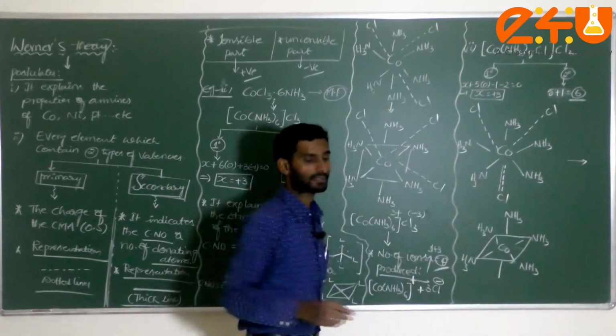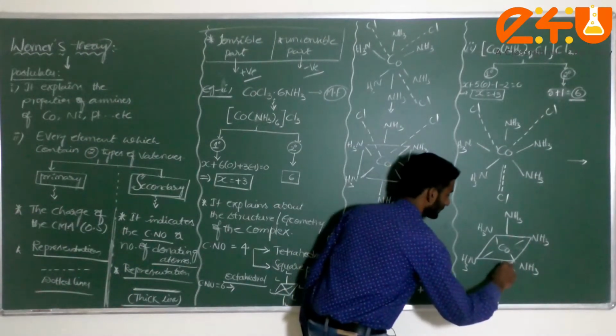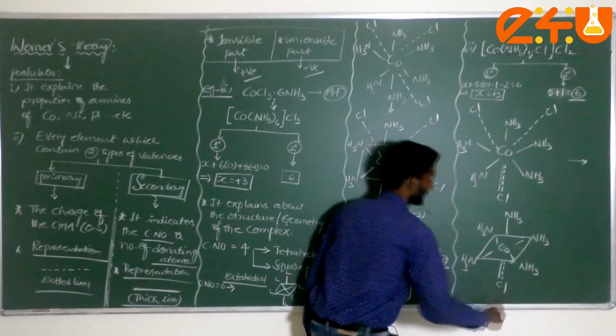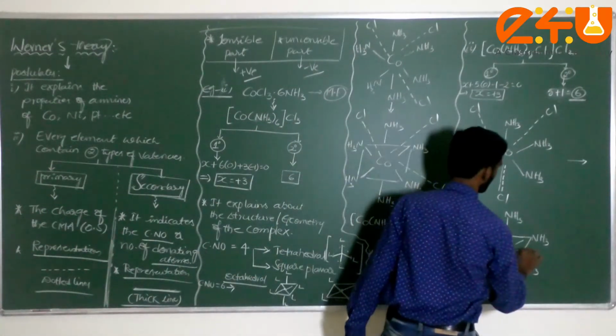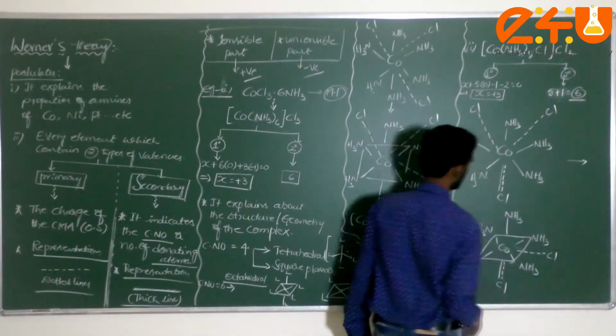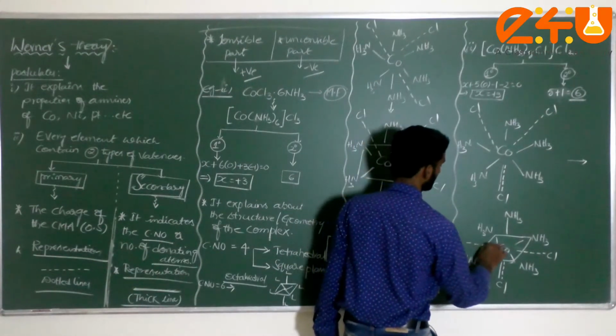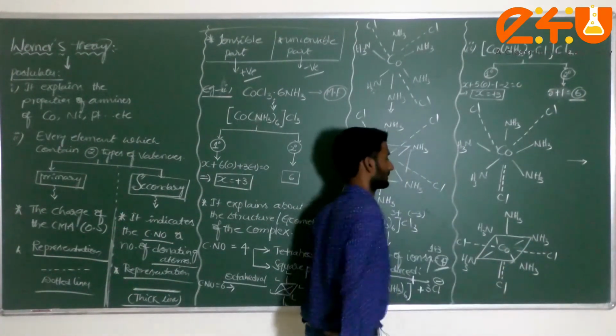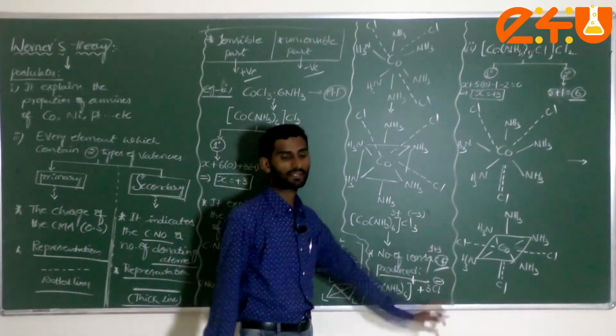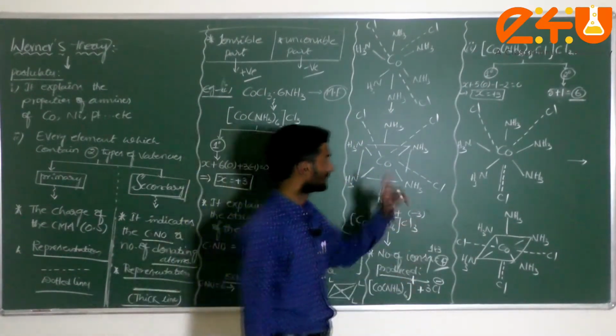Completed or not? But here, one more chlorine atom is there, no? That chlorine atom we have to write like this. Correct or not? Then what about the remaining 2 chlorine atoms, dear students? You can write Cl here, anywhere you can write like this. Understood? This is the way we have to represent the secondary.